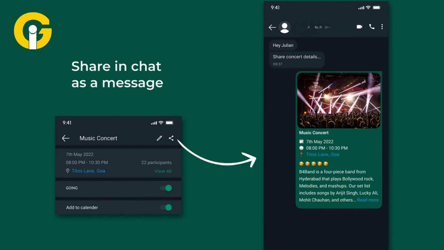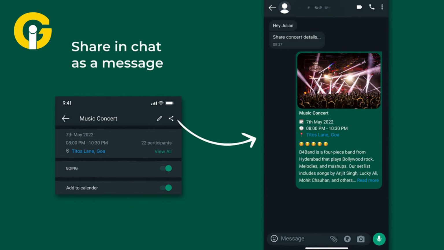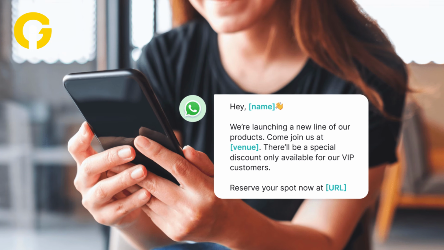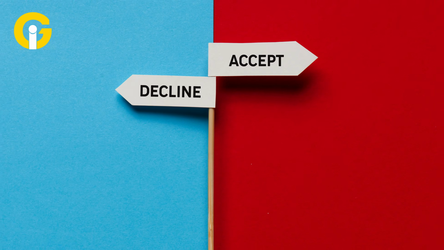Once the event is created in an individual chat, it will be automatically shared in that particular conversation and the recipient will be notified. However, the recipient can choose to accept or decline the invitation.